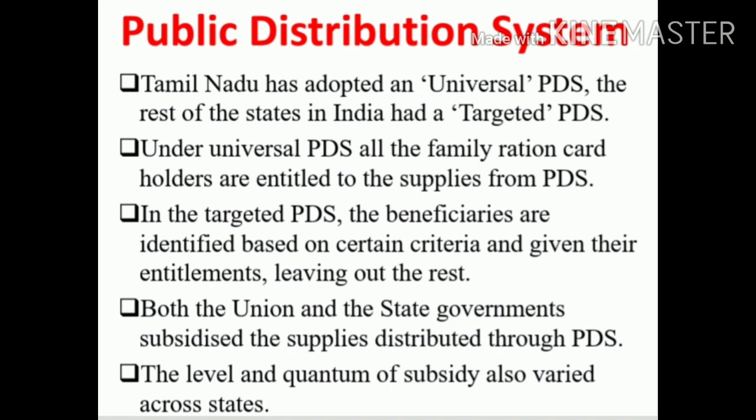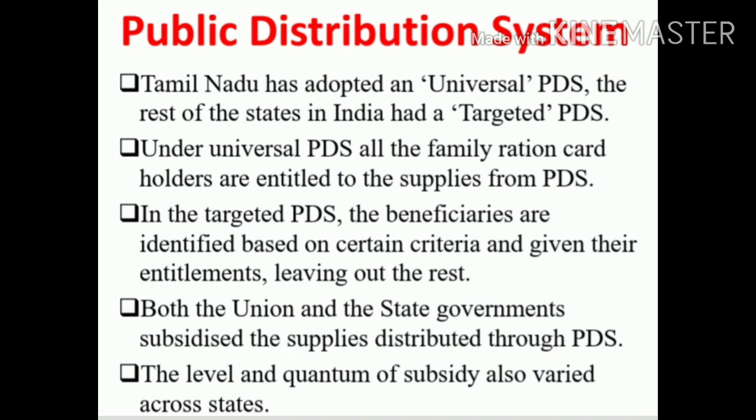But in the targeted PDS, the beneficiaries are identified based on certain criteria and given their entitlements, leaving out the rest. So in other states under the targeted system, they consider the level of income of the people, and accordingly they distribute certain commodities through ration shops. But in Tamil Nadu, we are following universal.